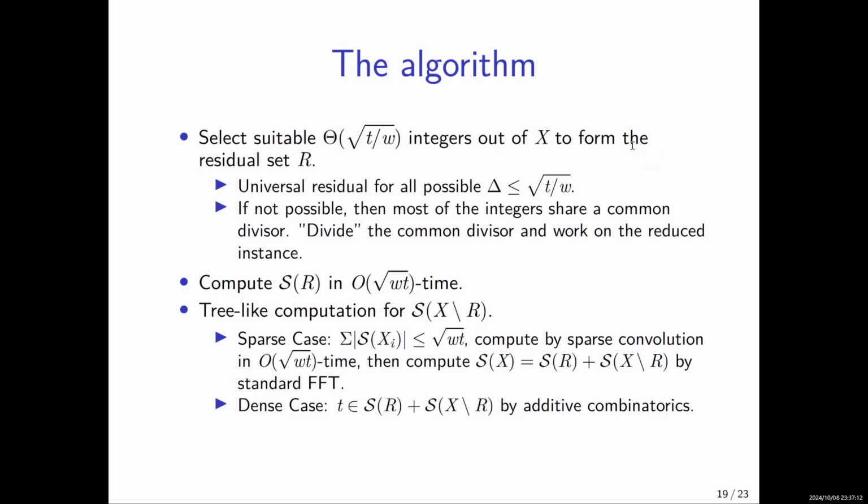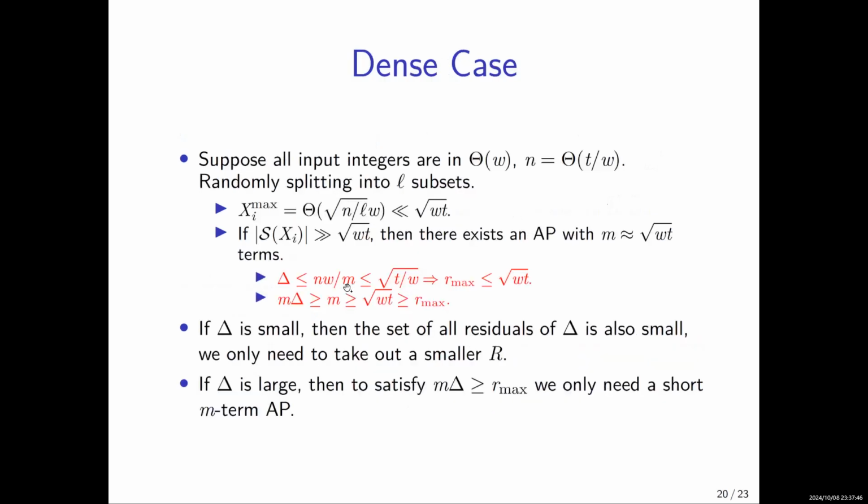And so now, after we do this, we can compute S of R. Because R only contains a few integers, this can be done efficiently. So finally, we perform the tree-like computation for S of x minus R. And if it is sparse, we will get this set, and we can further compute its subset with S of R. And again, because the largest integer in S of R is small, the subset can be computed via standard FFT. And if we are in the dense case, then just return yes directly.